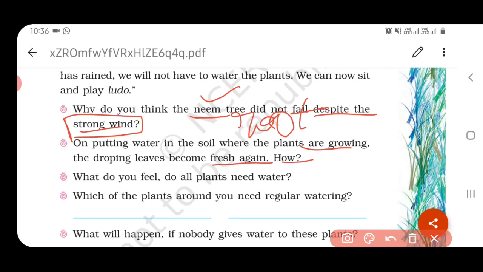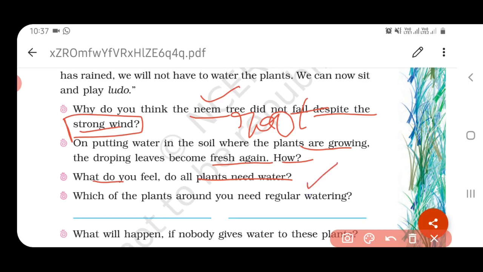On putting water on the soil where the plants are growing, the drooping leaves become fresh again. How? This is because they are taking the water and minerals to those cells, so they become fresh. And next question, what do you feel? Do all plants need water? Yes, obviously all plants need water. Only the plants present in the desert area, we are not supplying water, but they move in search of water. Anyhow, all plants need water.